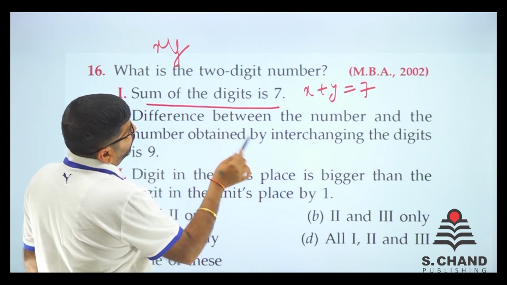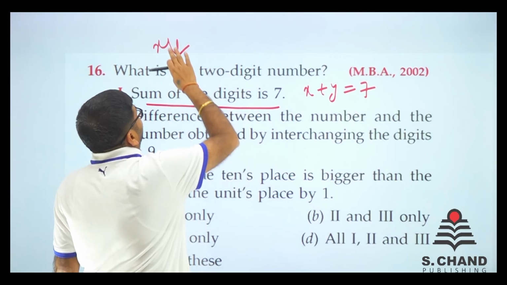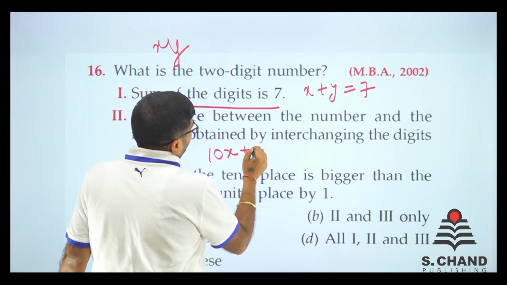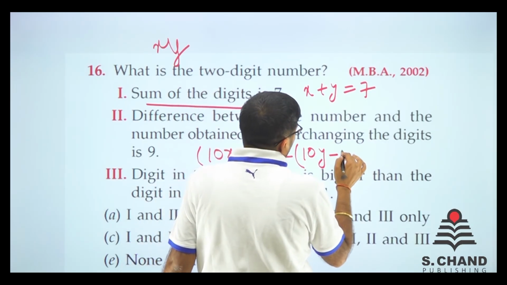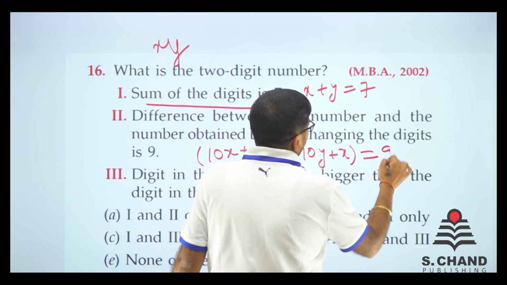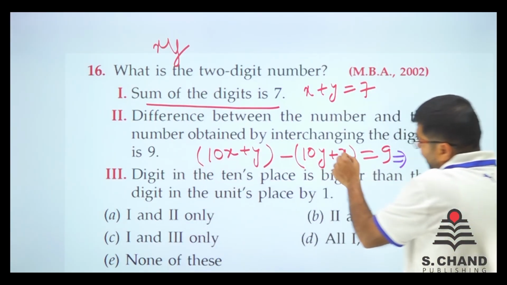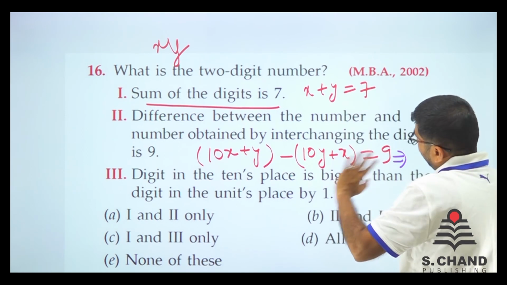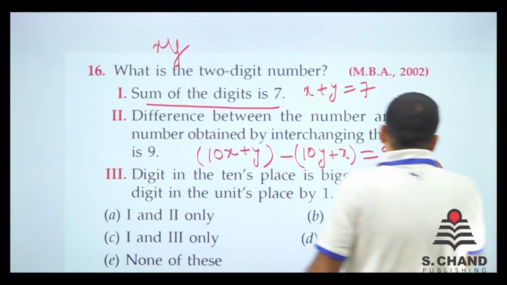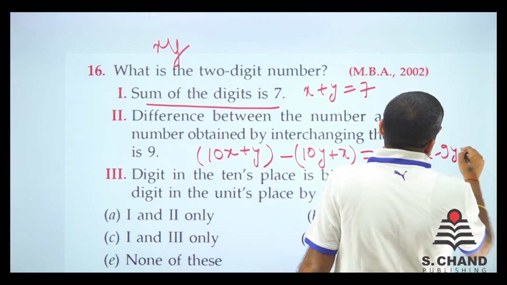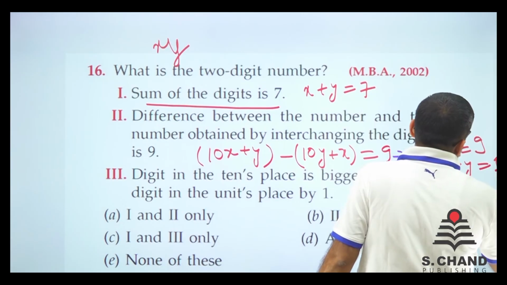Second equation says difference between the number and the number obtained by interchanging the digits is 9. सो पहले तो नंबर क्या है, xy को हम लिख सकते हैं 10x प्लस y, और डिफरेंस लाना है तो हमको इंटरचेंज करना पड़ेगा, सो 10y प्लस x, और वो डिफरेंस 9 है। इसको हल्का सा सॉल्व करते हैं, let's see. 10x minus x is 9x, and minus 10y, so it is minus y, minus 9y. So 9x minus 9y is equal to 9, so 9 into x minus y is equal to 1.